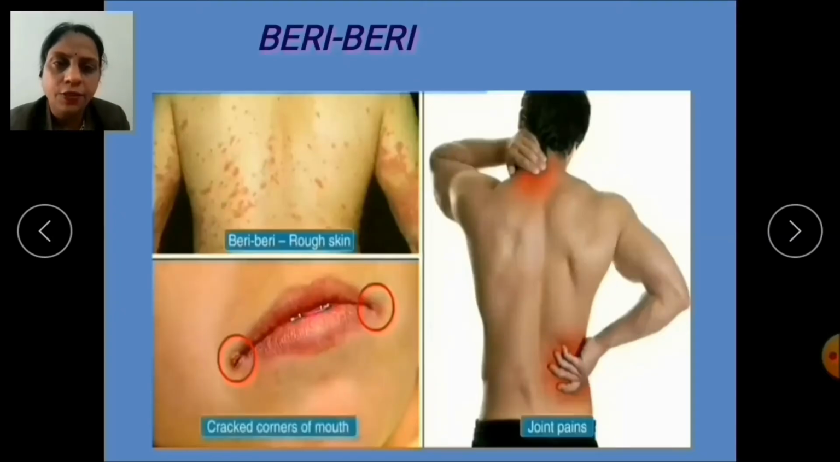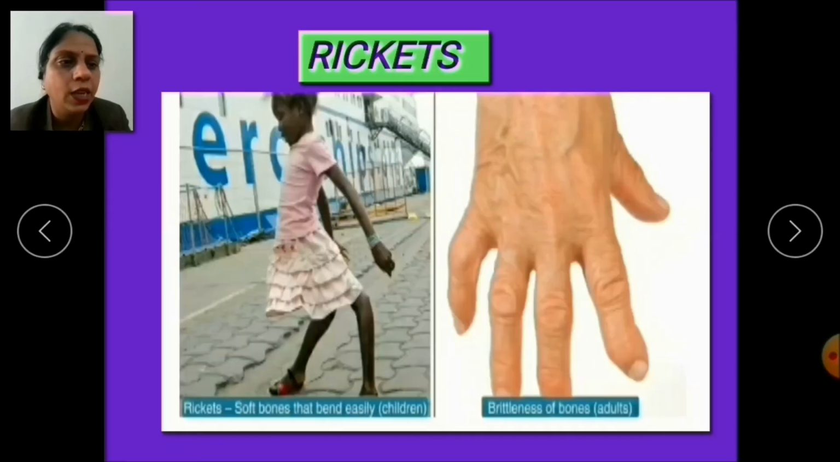Now the next deficiency disease, which is caused due to the lack of the mineral calcium and vitamin D, is rickets. Its symptoms are soft bones that bend easily in children, as you can see in this picture, and brittleness of bones in adults.